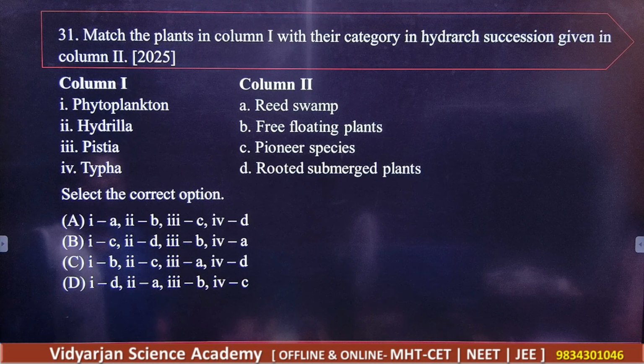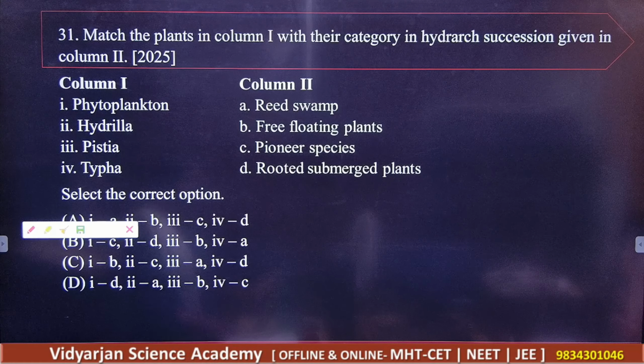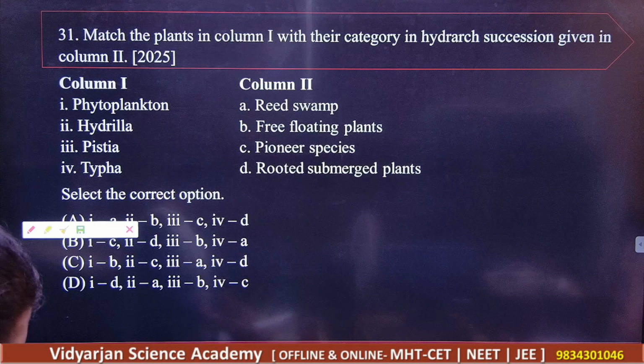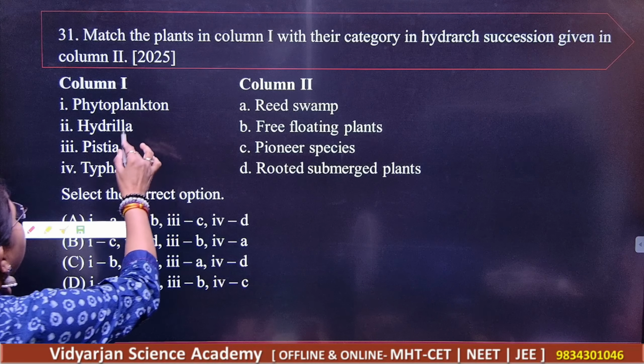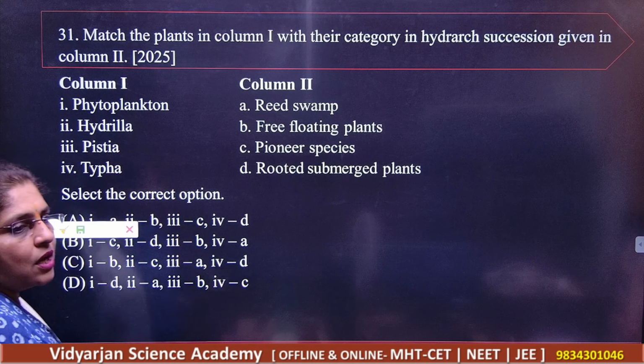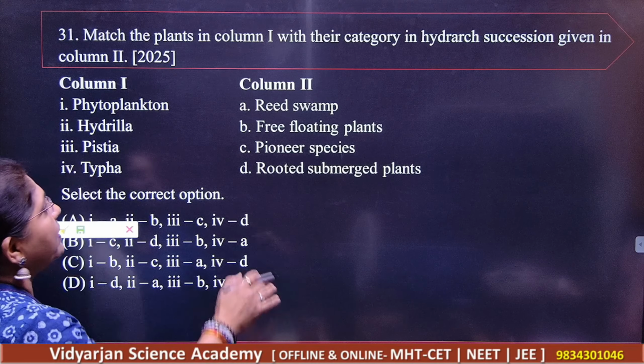Now match the following. Read the question, read column number 1 and column number 2. See here, what is given in column number 1? Phytoplanktons, Hydrilla, Pistia, Typha. All the plants which are aquatic are mentioned in column number 1.